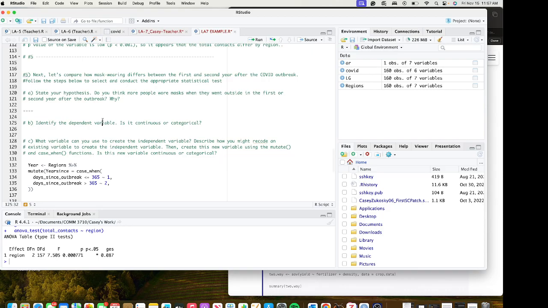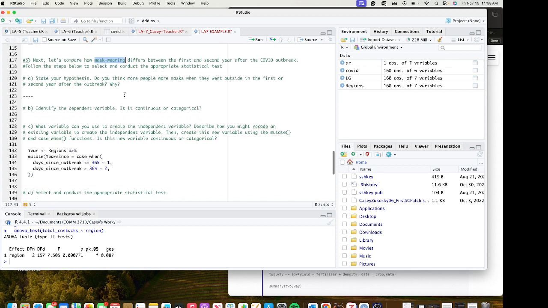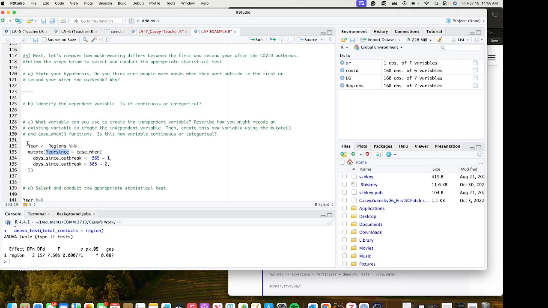So that should help you when determining which of these is the dependent variable. We can assume that mask wearing is the dependent variable, and then our new one is year since. I'll walk us through this real quick.